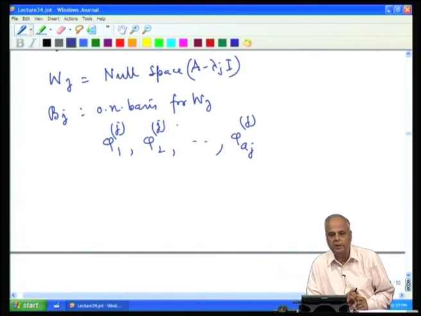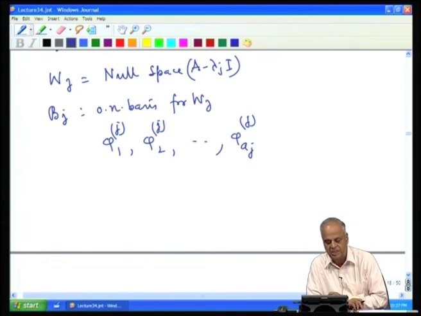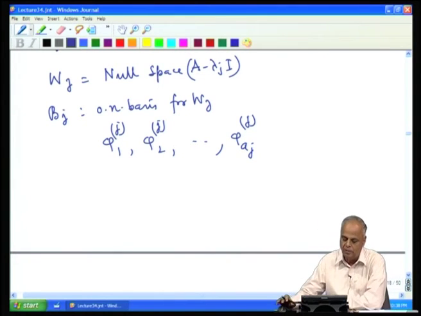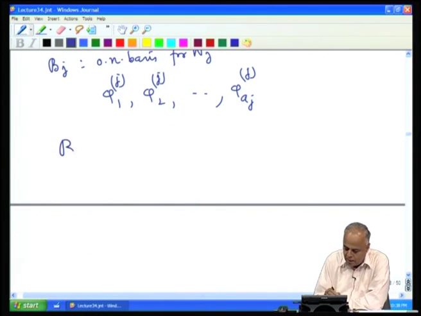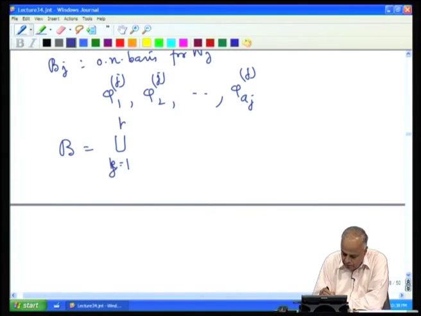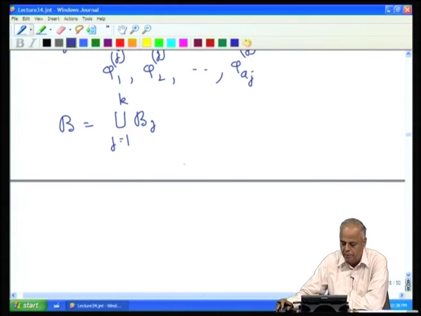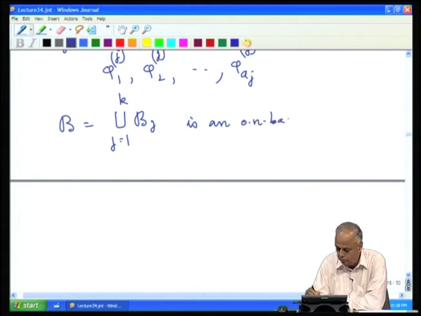So, the superscript j says that we are talking about the eigenvalue lambda_j, and the subscript says the ordering of the eigenvectors. So, there are a_j orthonormal eigenvectors corresponding to the eigenvalue lambda_j, and we observed last time that if you put all these together, j equal to 1 to k, this is an orthonormal basis for C^n.